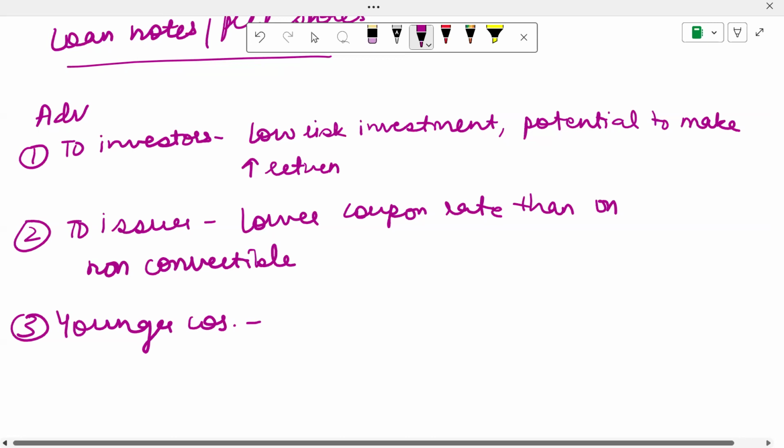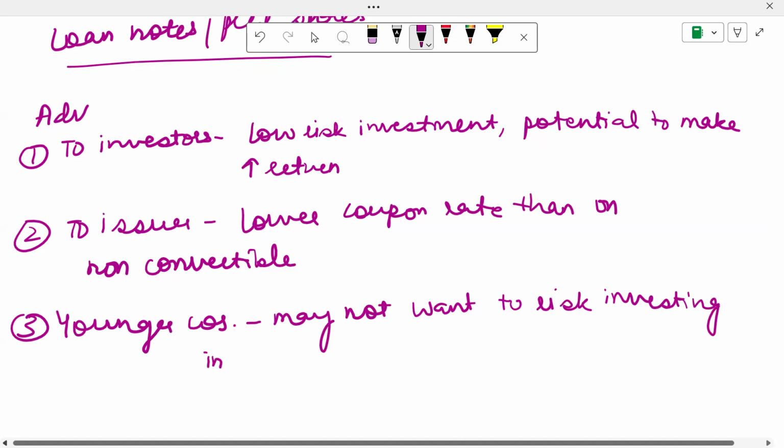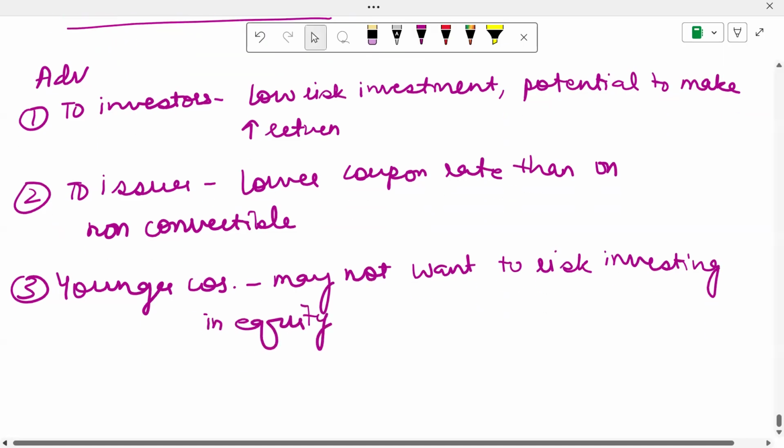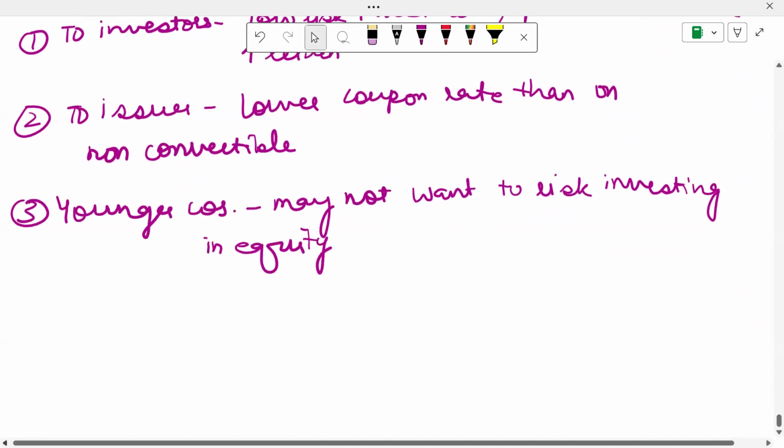Investors may not want to risk investing in equity, so they can go for convertibles. That way younger companies can also raise money in equity. So with this, we are done with the discussion of convertibles.